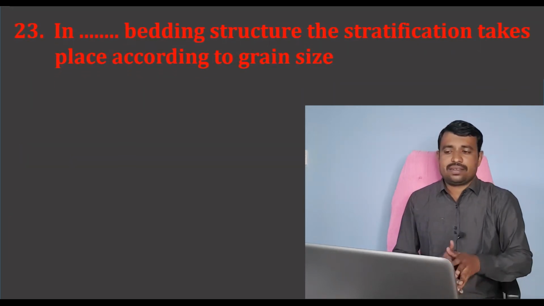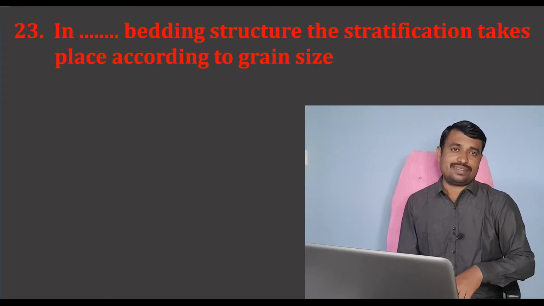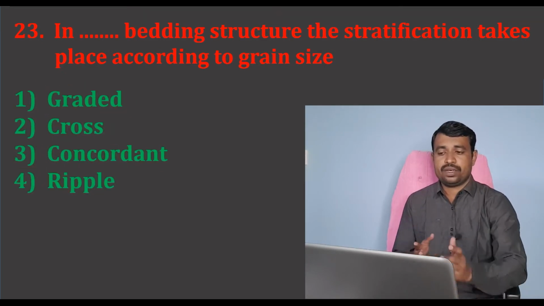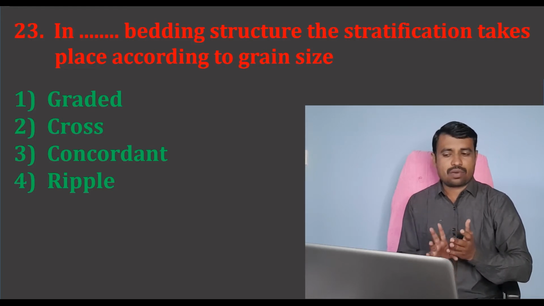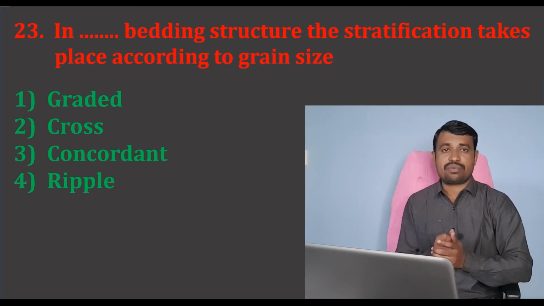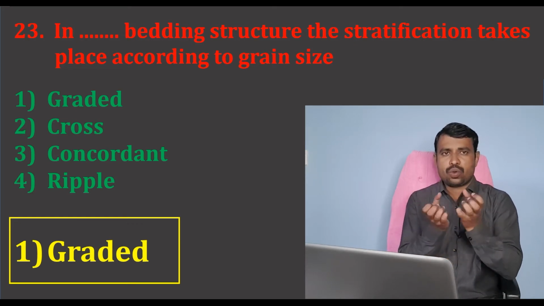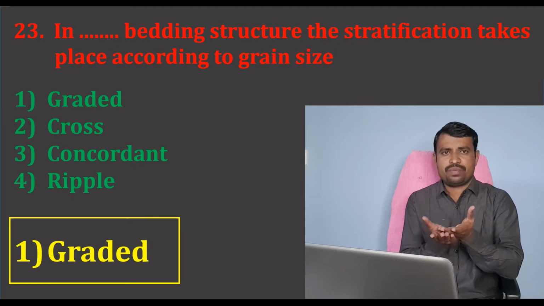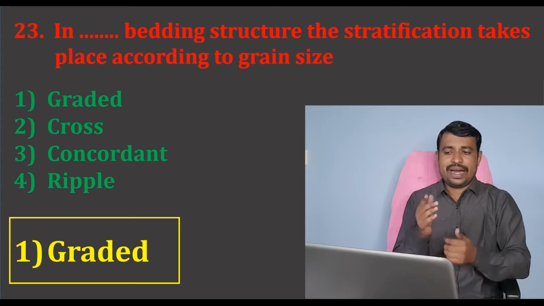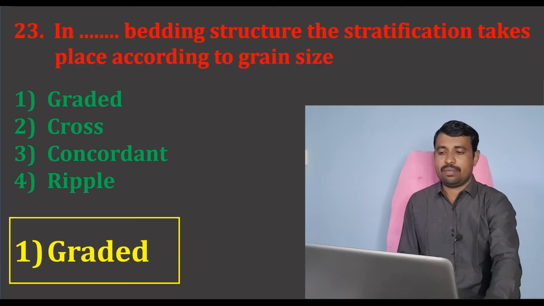Then the next question: in dash bedding structure, the stratification takes place according to grain size. We know that there are different types of bedding structures. Graded bedding, cross bedding, concordant bedding, and ripple grading are the 4 options, but the correct option is graded bedding, option number 1. In graded bedding, the coarse, large grains are at the bottom and smaller grains on the top. This is called graded bedding, and the stratification takes place according to grain size.